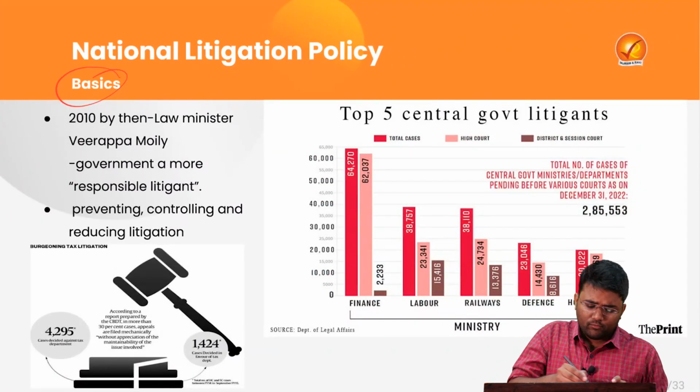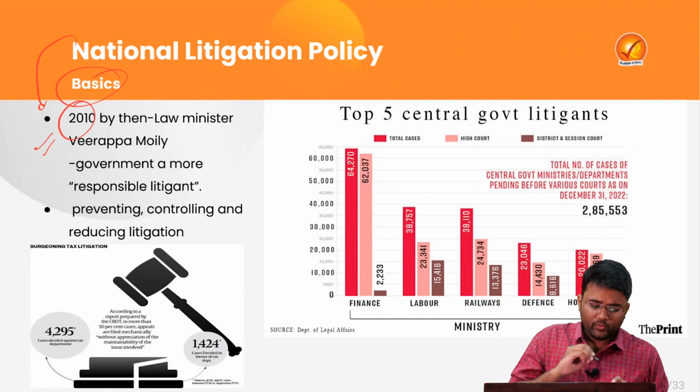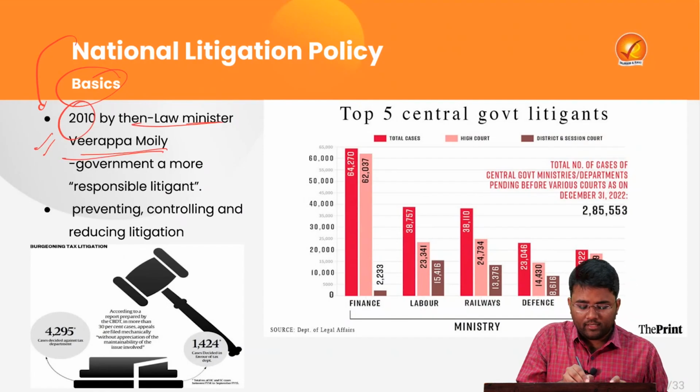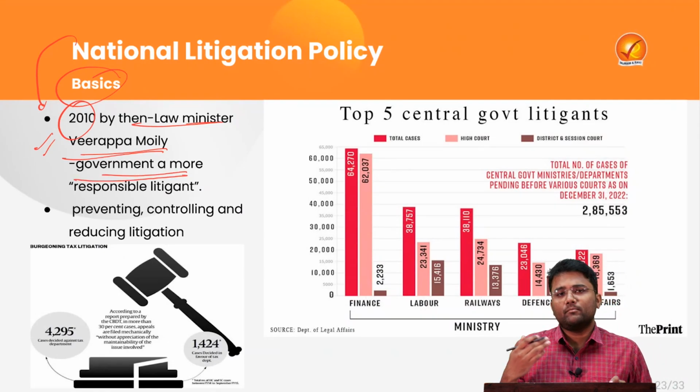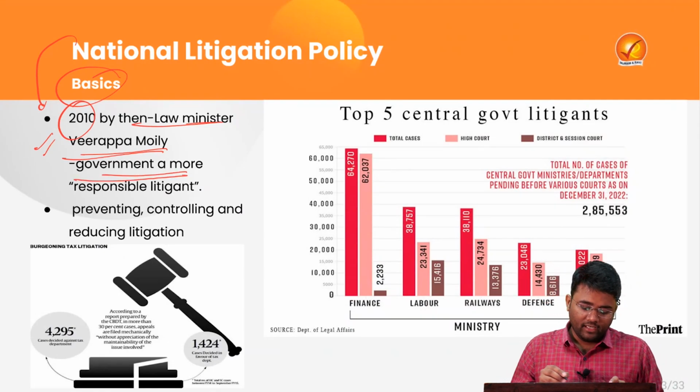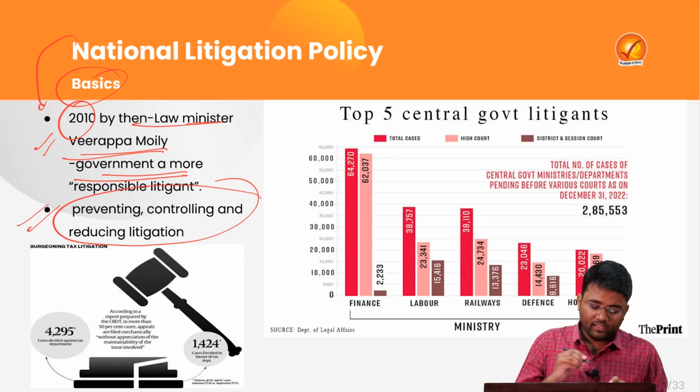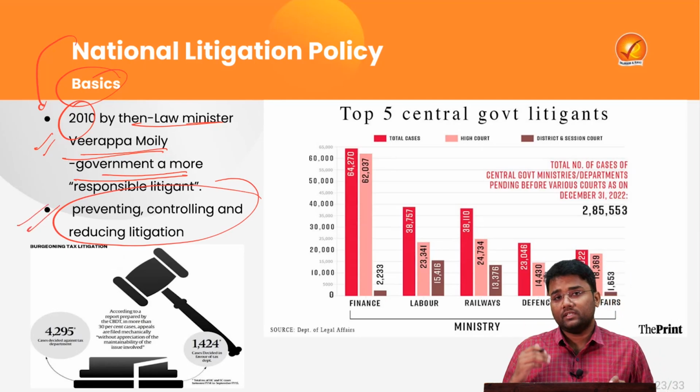This National Litigation Policy was brought way back in 2010 by then Law Minister Veerappa Moily. The main aim was to ensure that the government becomes a more responsible litigant, and this policy will help in preventing, controlling and reducing litigation.